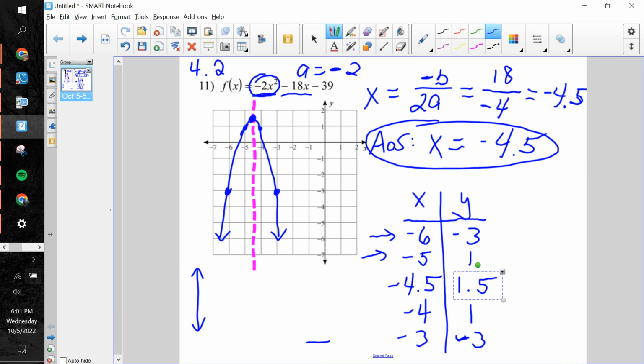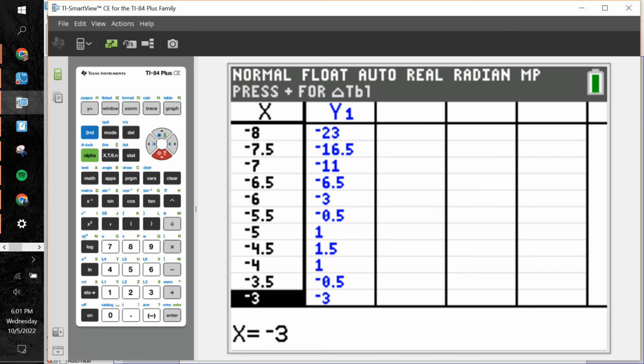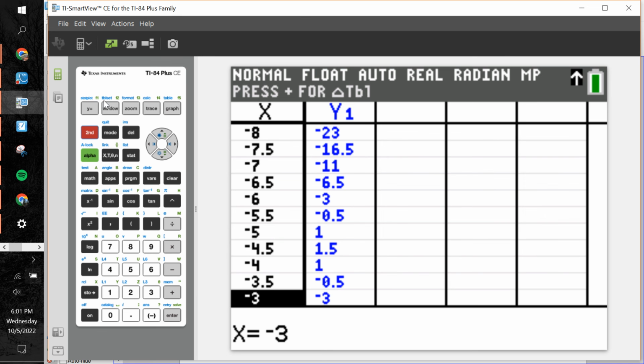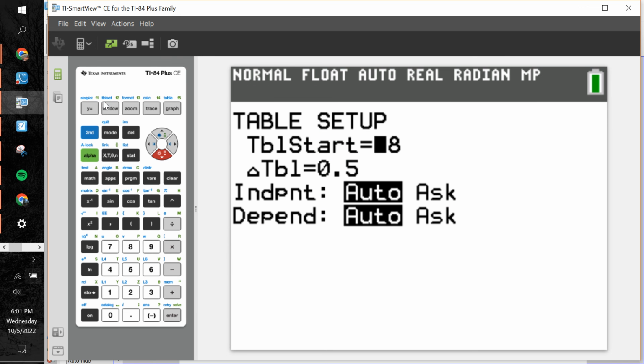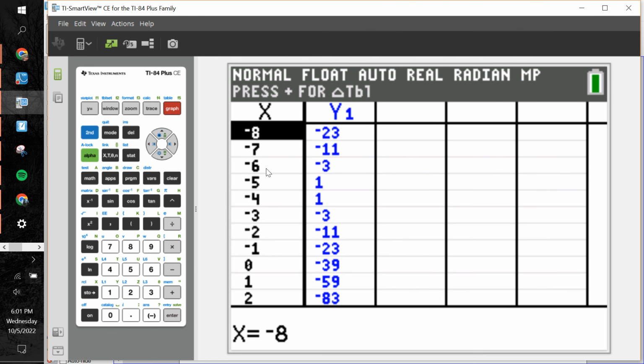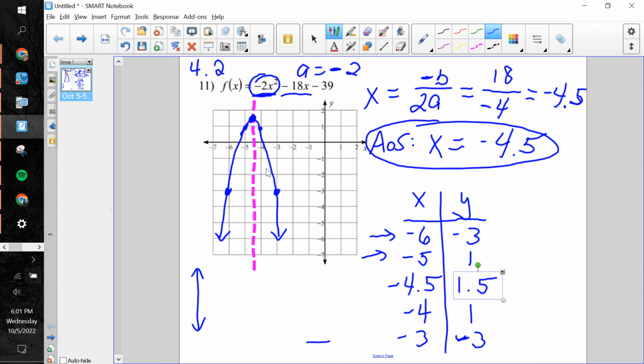Now at this point, guys, as soon as you get done with this problem, I would go back to your calculator, and once more I would go to second, and then F2, the window key, and I'd go change that delta table back to +1. Otherwise, that'll probably just annoy you on the next problem. So here you go, back to the table, we're back to just integers there. And that's what that one should look like. So that's how you handle a quadratic equation whose vertex has non-integer coordinates.